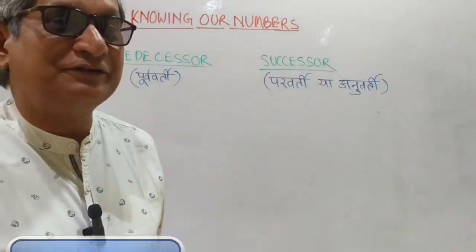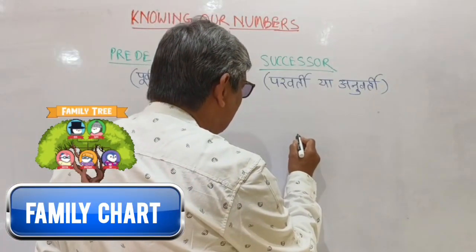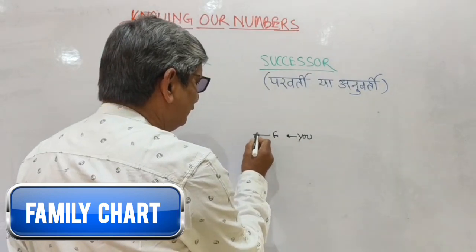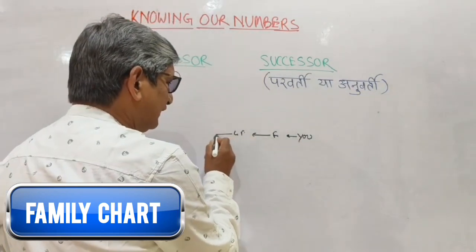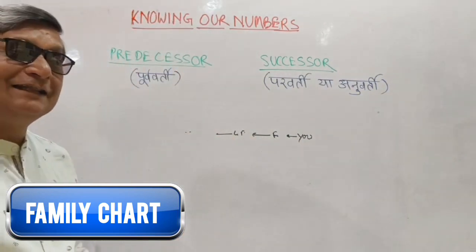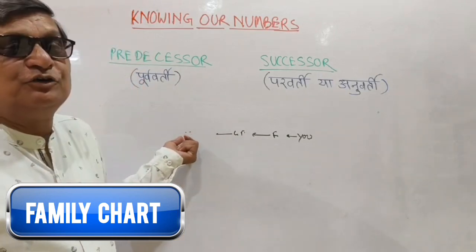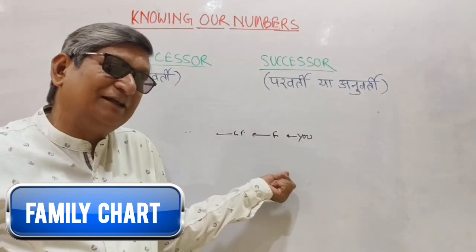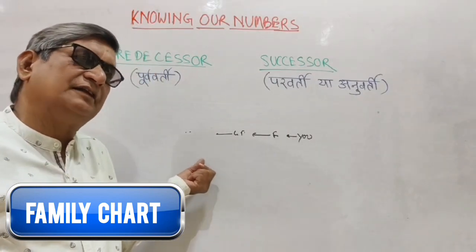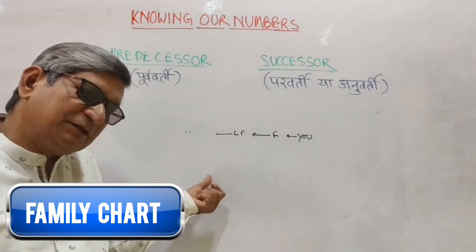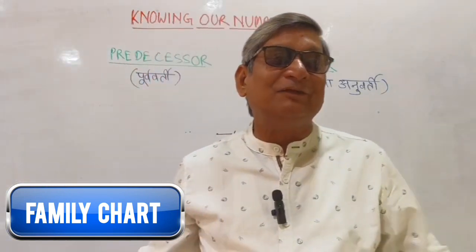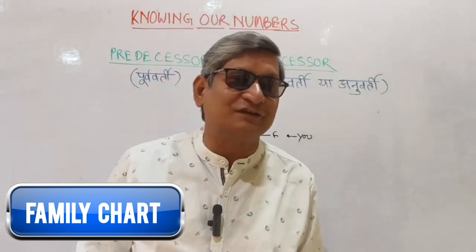You can make a family chart. For example, you can write, you are here. Before that, you write your father, then you write his father, grandfather, and then you check up to which level you are going to go. Similarly, you can write your mother, then mother's mother, or mother's father, then his father, and so on. Like this, you find out up to what level you are able to reach. That is a good exercise for you.